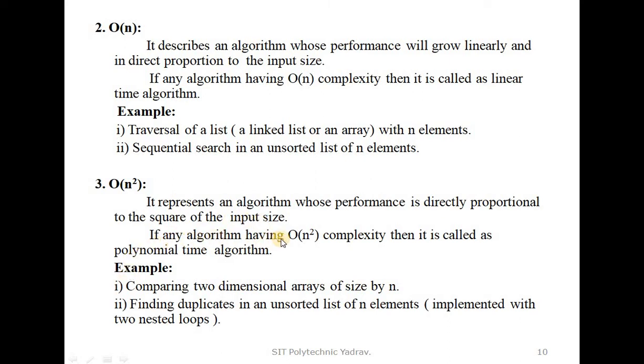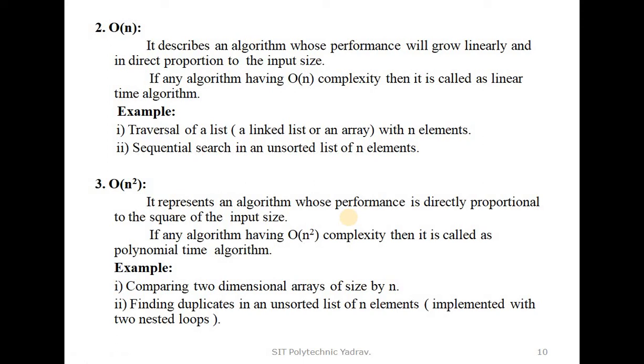If any algorithm has big O of n raised to 2 complexity, then it is called a polynomial time algorithm. This is about the performance of algorithms when we run a program and give an input.